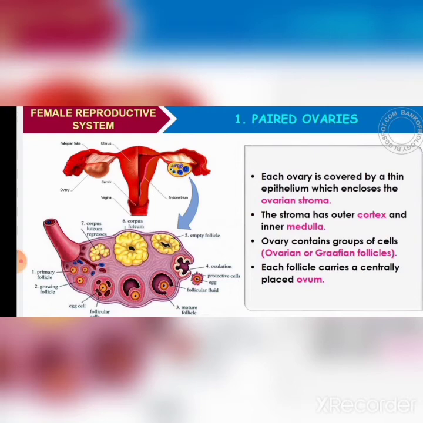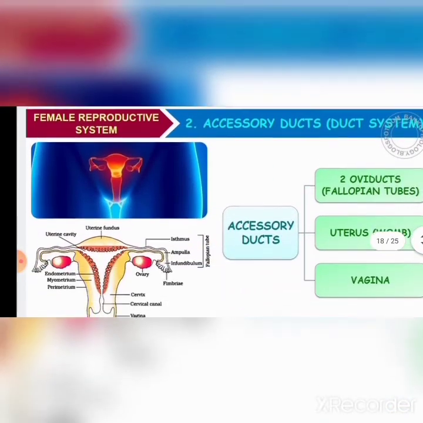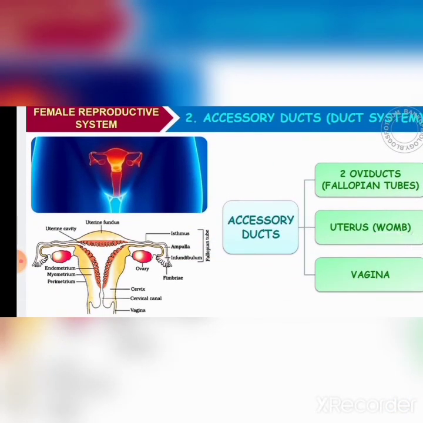Let us talk about the next part, that is accessory ducts. The accessory ducts include three regions, that is oviduct or fallopian tubes, uterus or womb, and one more is vagina.